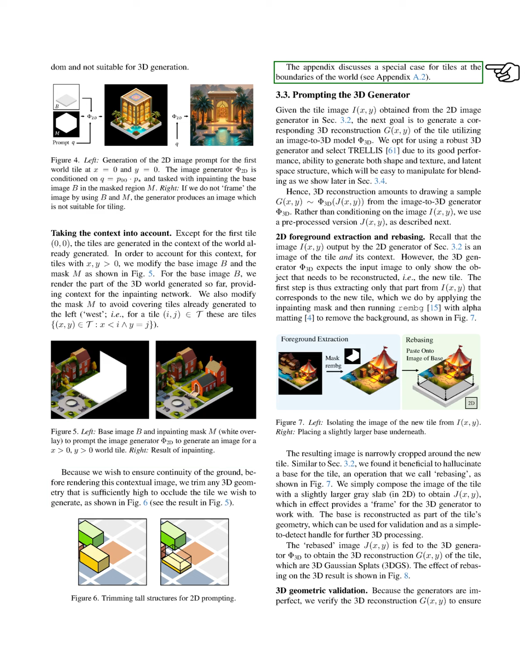Next, we focus on prompting the 3D generator. We start with the tile image obtained from the 2D image generator and aim to create a corresponding 3D reconstruction using an image-to-3D model. We choose Trellis for its strong performance in generating both shape and texture, and its latent space structure, which is easy for us to manipulate later. Thus, generating the 3D reconstruction involves sampling from the image-to-3D generator using a pre-processed version of the image.